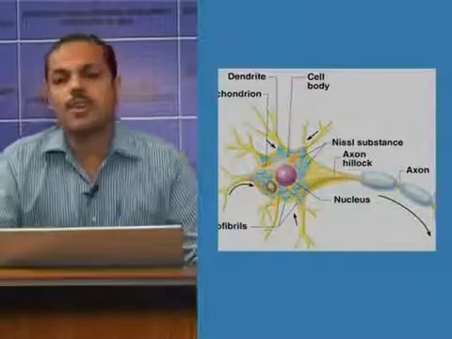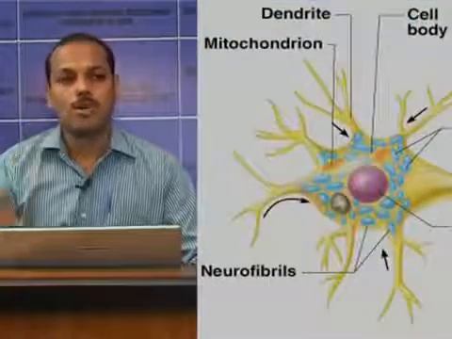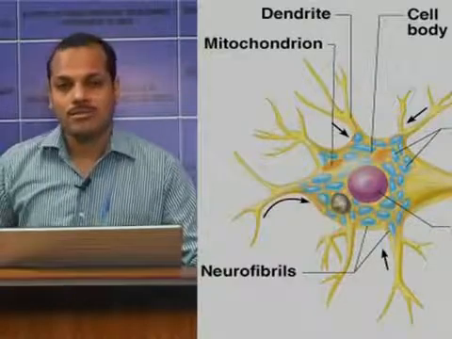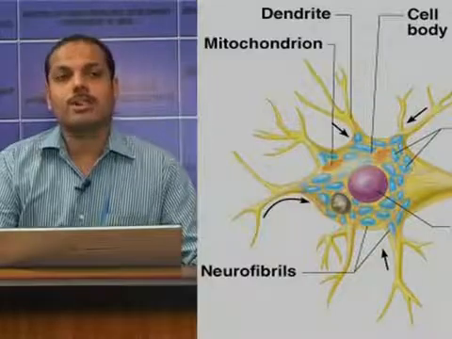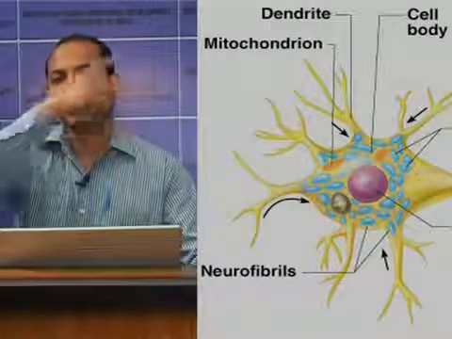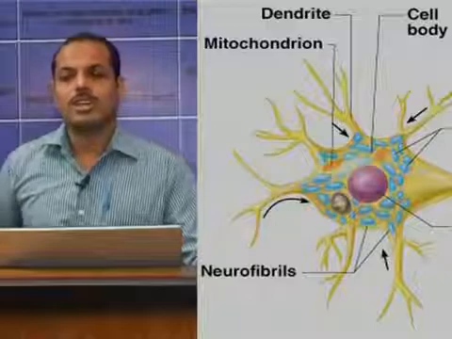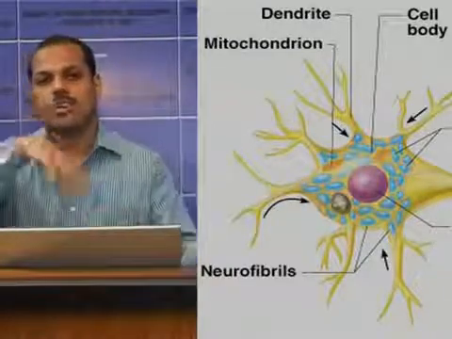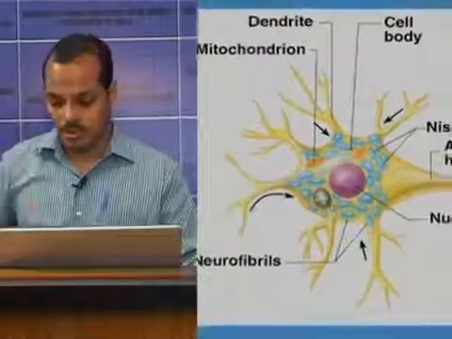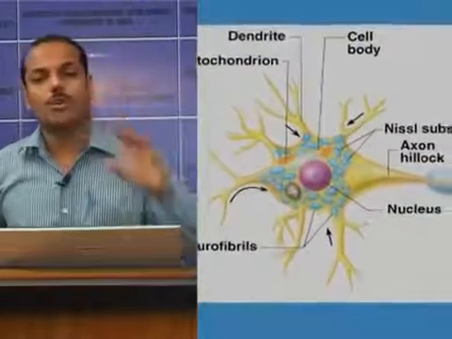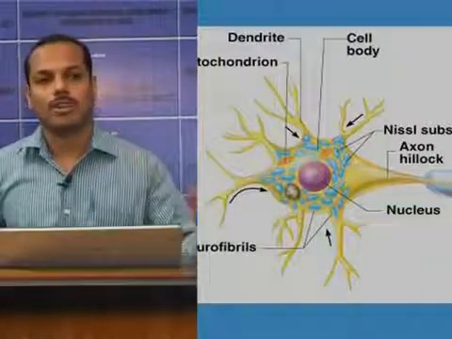The third structure commonly seen in the cell body is the mitochondria. It is present in the soma and in the axon, and it is the site of production of ATP. Now there is another structure called neurofibrils. These are thread-like structures which travel all around the soma, dendrites and axon. So there are four structures commonly seen in the soma or cell body: the nucleus, Nissl granules, mitochondria, and neurofibrils.